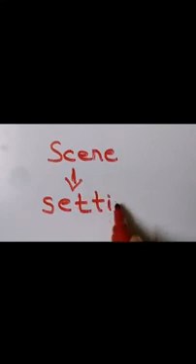The setting or the part of the play. Like for example, all of us have seen The Lion King, correct? So where is that setting of The Lion King? Where is that story, that movie taking part? It's in a jungle. Very good.